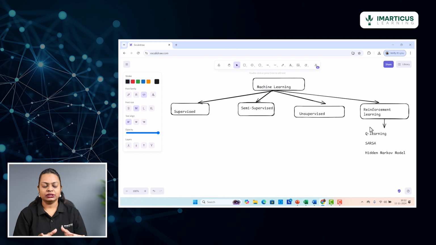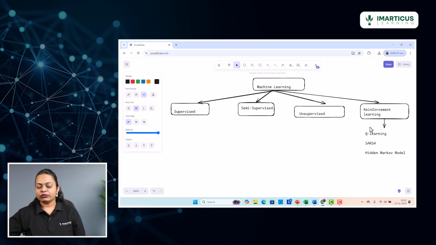Semi-supervised is just a combination of both of them for now. We will first understand the major difference between supervised and unsupervised, and then we will deep dive to understand which algorithms fall under supervised versus unsupervised.